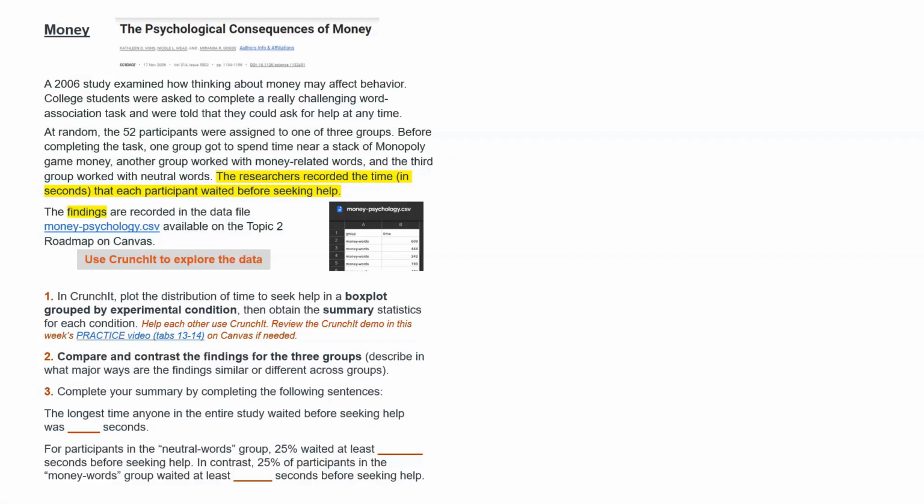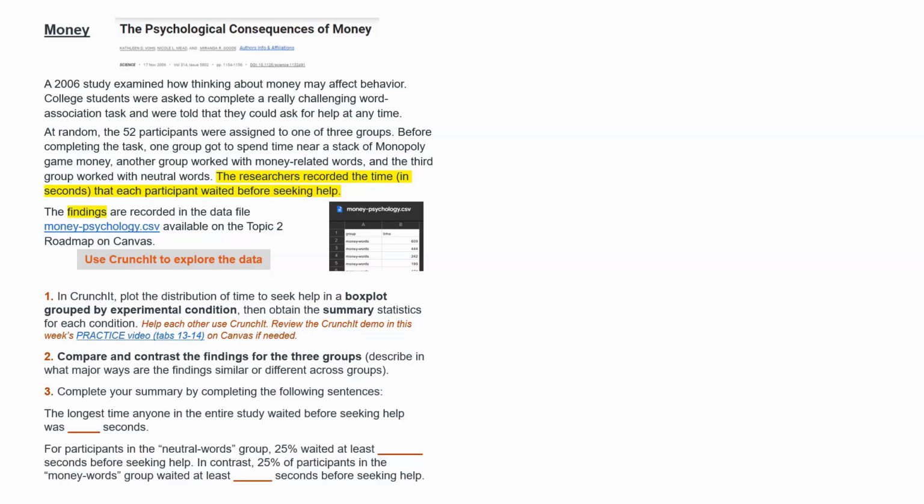Money. So we have seen this study before. It's a completely randomized experiment using college students who were randomly assigned to one of 3 experimental conditions in a lab game study. And the researchers recorded the time that each participant waited before seeking help, recorded in seconds. And that's the data we have in the data file money